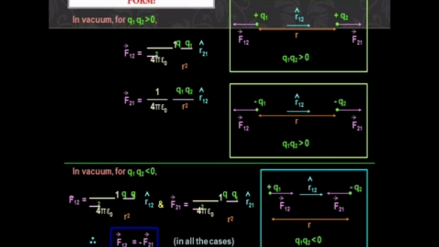Whether it is two positive charges or two negative charges, they act in the opposite direction. Suppose it is a positive charge and a negative charge. Opposite charges attract each other, so the two forces act toward each other. You can write the same equation, but you have to change the direction of the force. When you change the direction, you put a negative sign: minus 1 by 4 pi epsilon q1 q2 by r square.